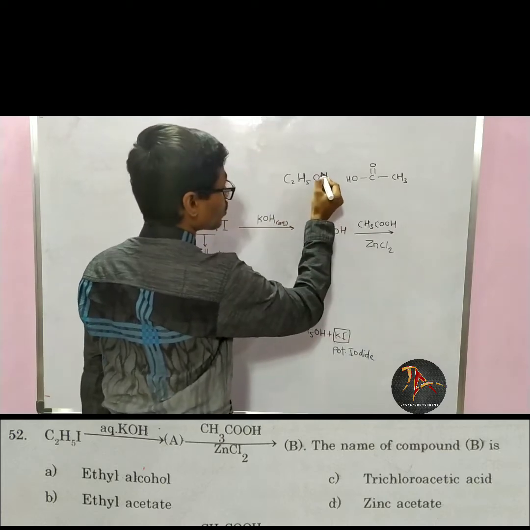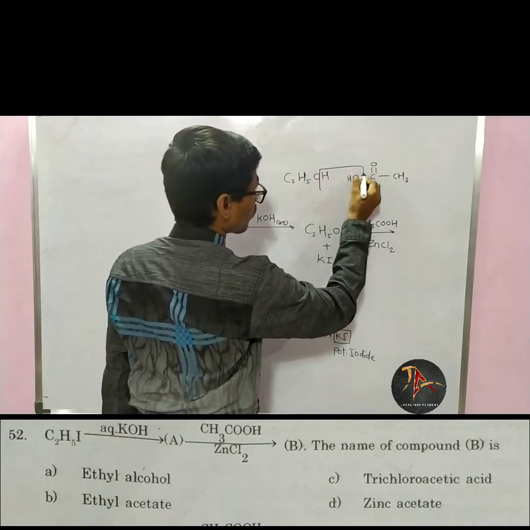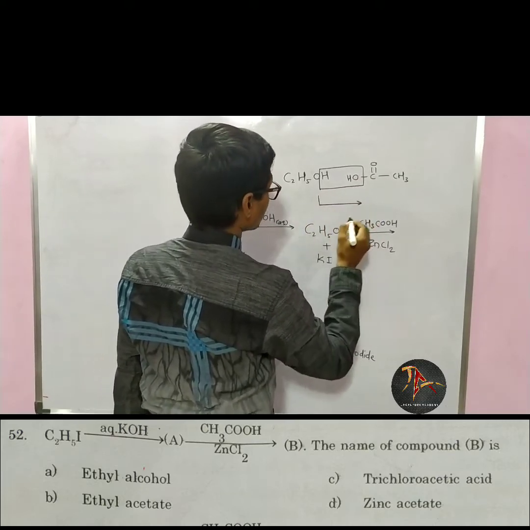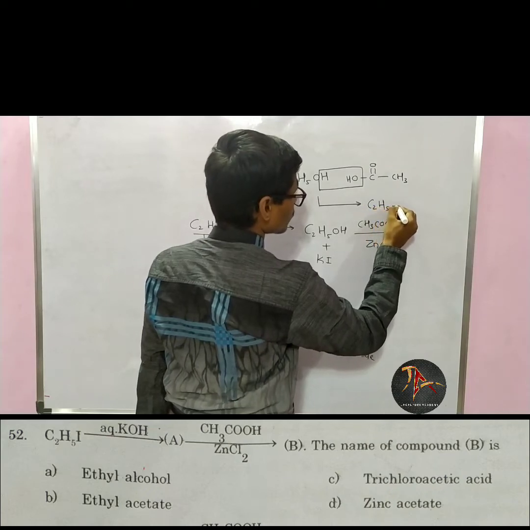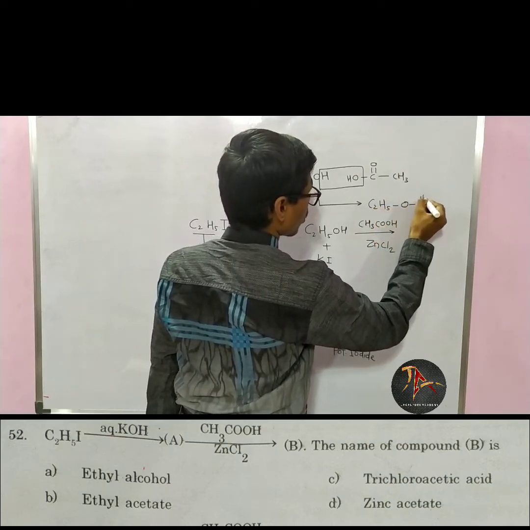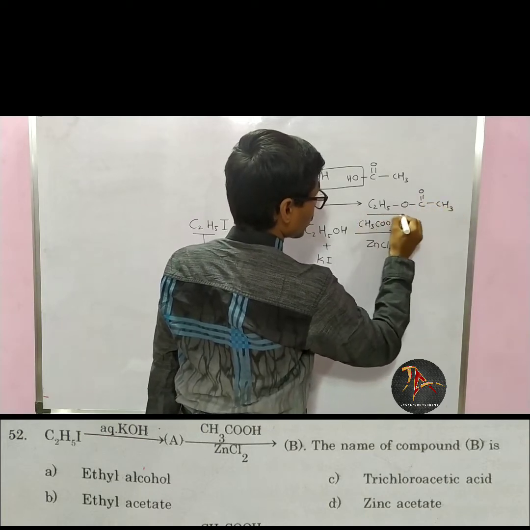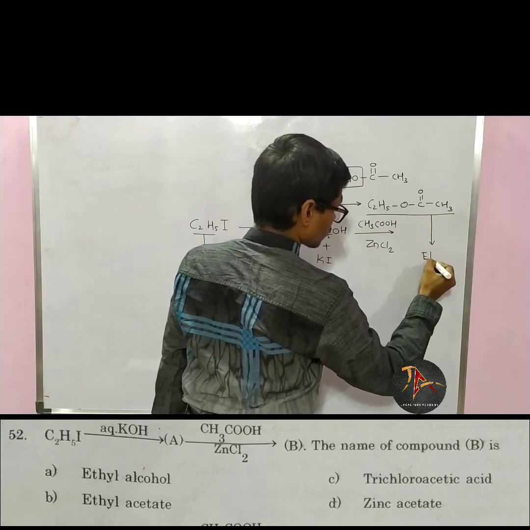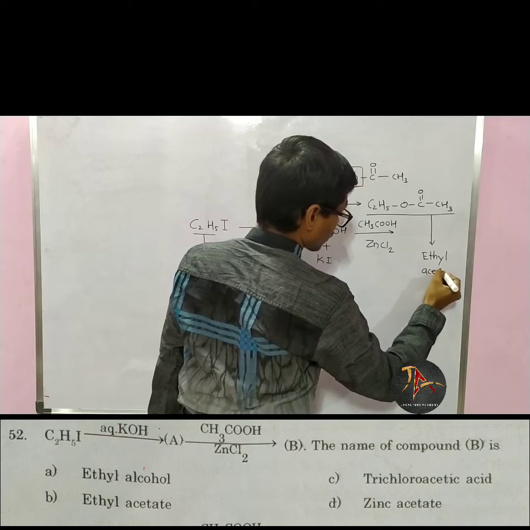From these two compounds water will be eliminated and resultant product will be C2H5O, C double bond O, CH3. It is nothing but ethyl acetate.